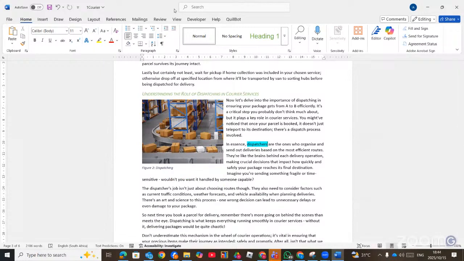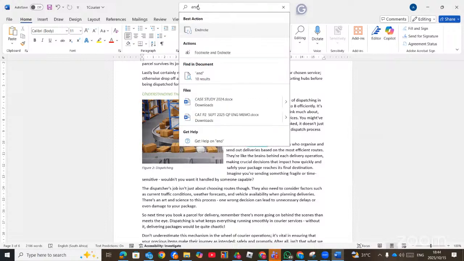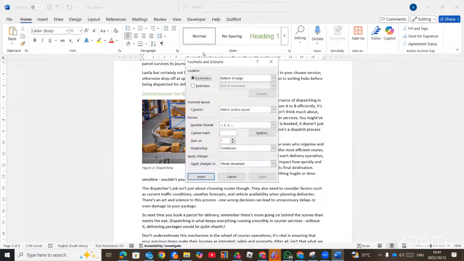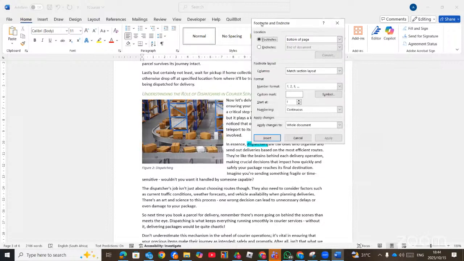and then you go to EndNote. So you can use the search and say EndNote. Or you can go to references, then you see end note. So here we see footnote and end note. Then it's going to give you footnote, end note options. Then we select end note. Now we have two forms of end note, end of the document or end of section.